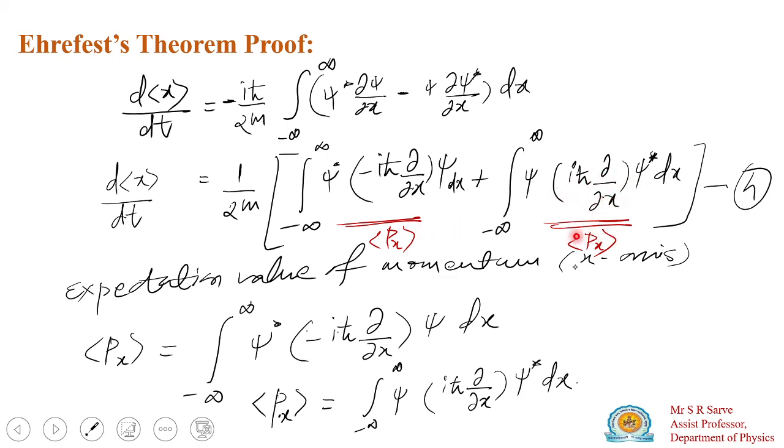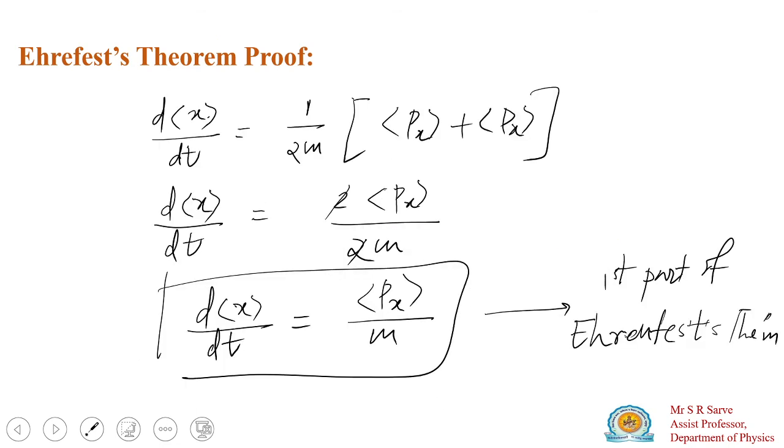So these two give you the average momentum, the average measurement of the momentum quantity. So these two will get cancelled and we will get Newton's law of motion from quantum mechanics. So this is about the Ehrenfest theorem, and we will stop now and continue this in the next part.